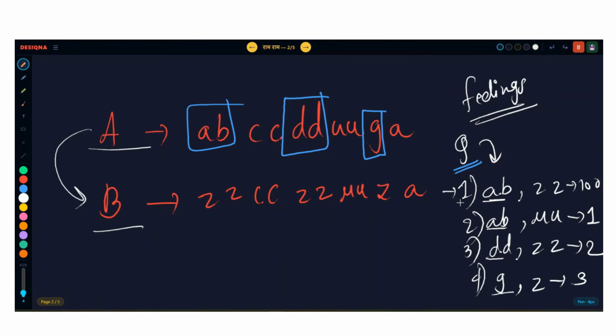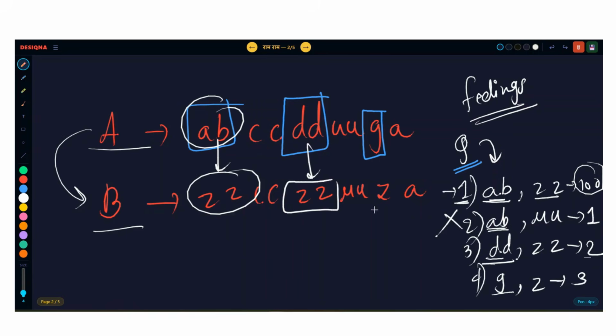You will use query number 1, AB. This AB you will select and convert to ZZ. It takes 100 rupees. Query number 2 is not needed. DD converted to ZZ, yes, this is needed, 2 rupees. G converted to Z, yes, this is needed.